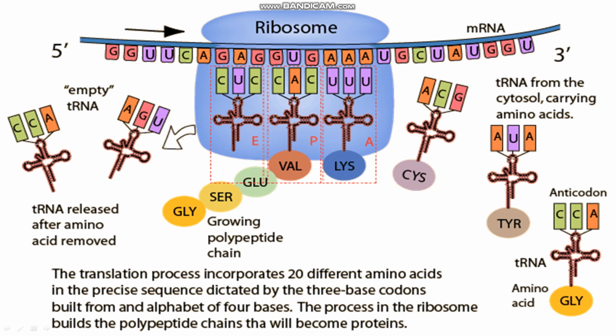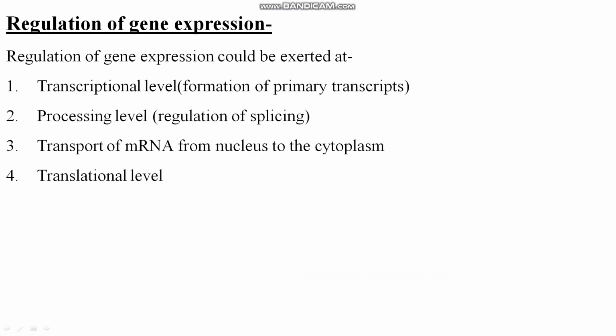So in your last video, I was telling you about the codon and anticodon. This is the codon present on the mRNA, GAG, and the complementary bases present on the tRNA are called the anticodon, like CUC. Clear? So let's see the regulation of gene expression.